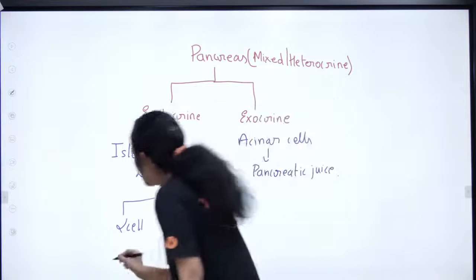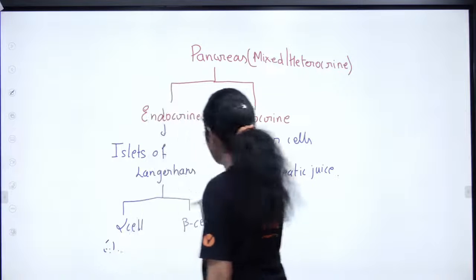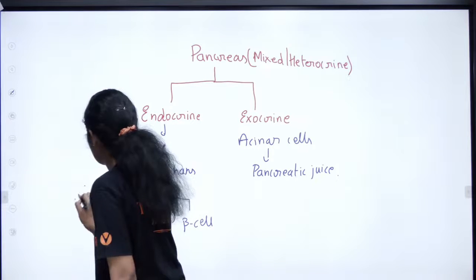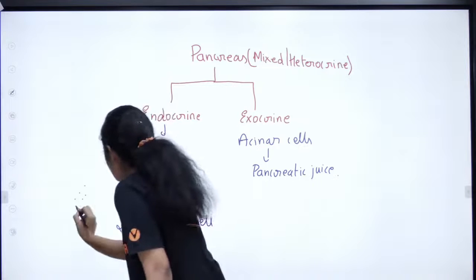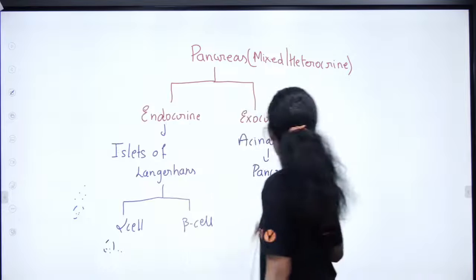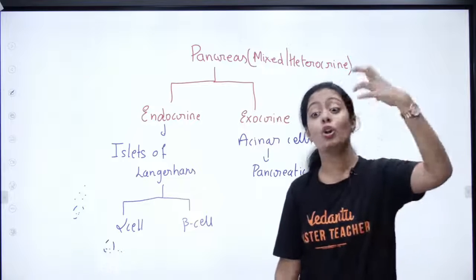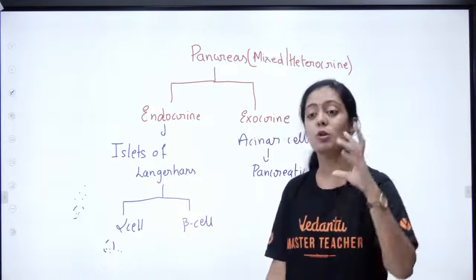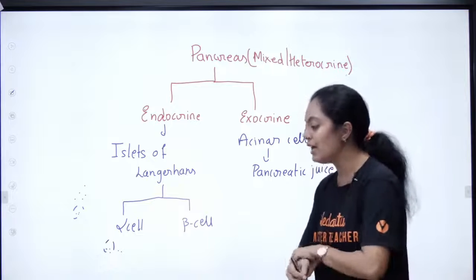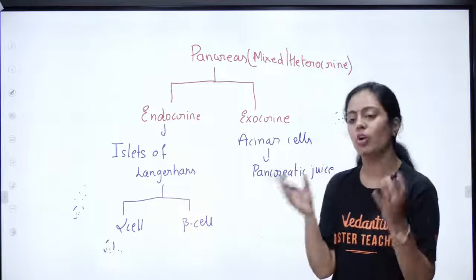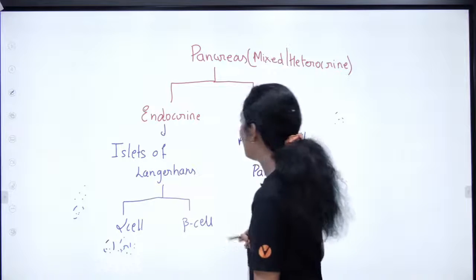Your alpha cell produces a hormone called glucagon and your beta cell produces a hormone called insulin. All of you put it in the chat section. Very good. Glucagon and insulin, very important hormones.